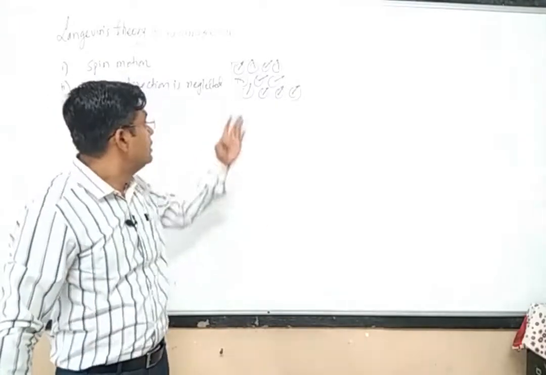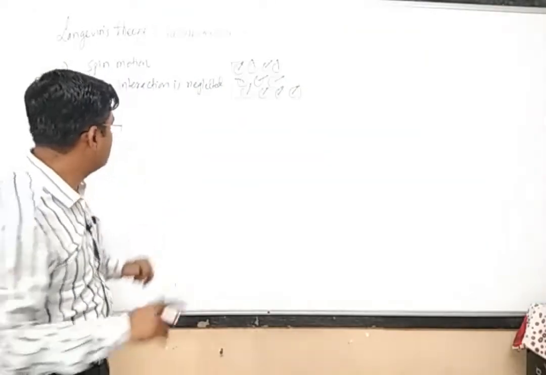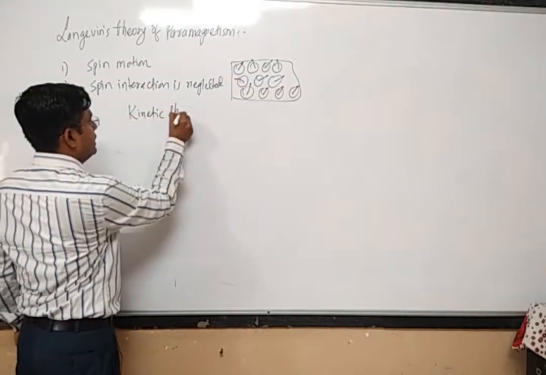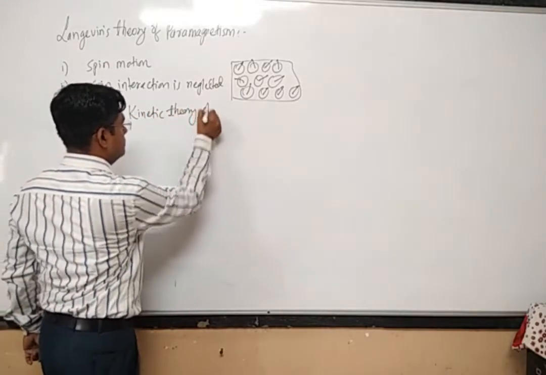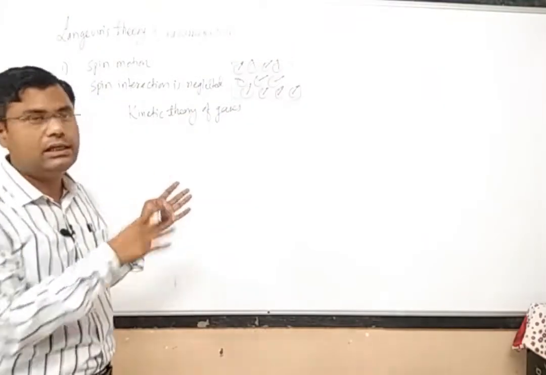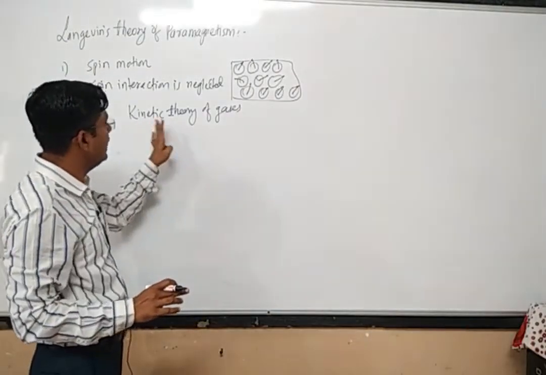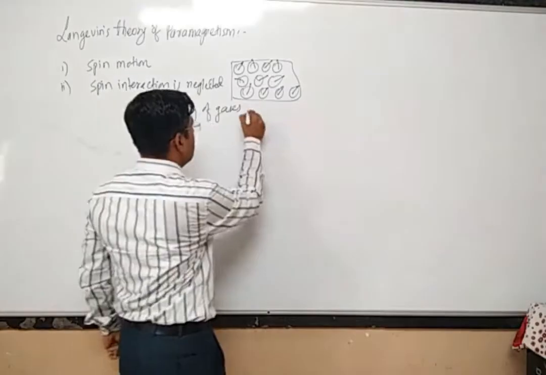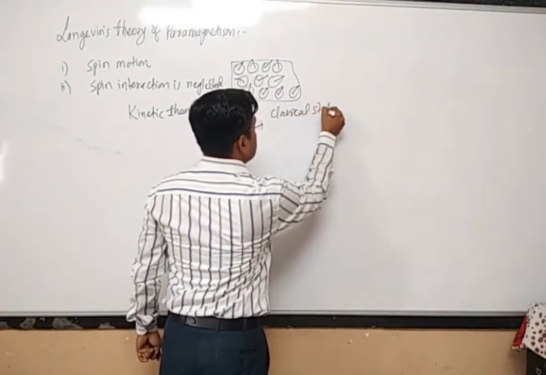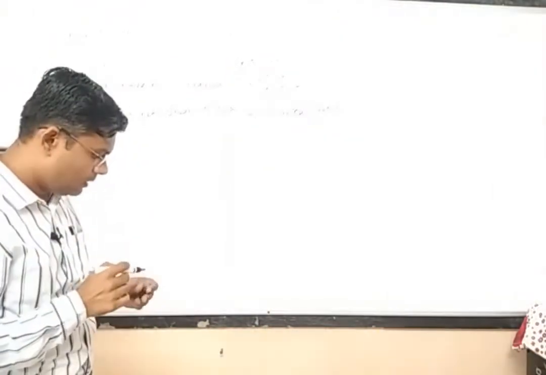Now, when we consider it as a paramagnetic gas, Langevin applied the kinetic theory of gases, and at the same time he used classical statistics, in order to derive that formula.